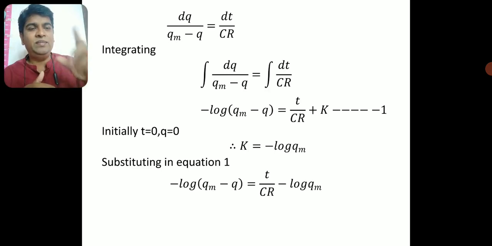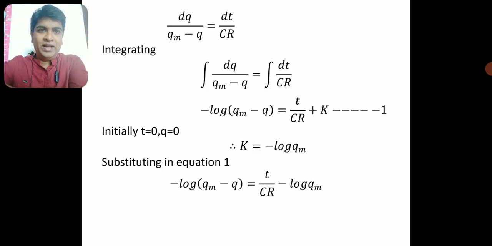Now at time t equal to 0, t by CR would be 0. At Q equal to 0, the left hand side is log of Qm minus 0. If I write the equation, on the left hand side I remain with minus log Qm, and the right hand side would be k. So k is equal to minus log Qm. I got the equation for the constant of integration k.